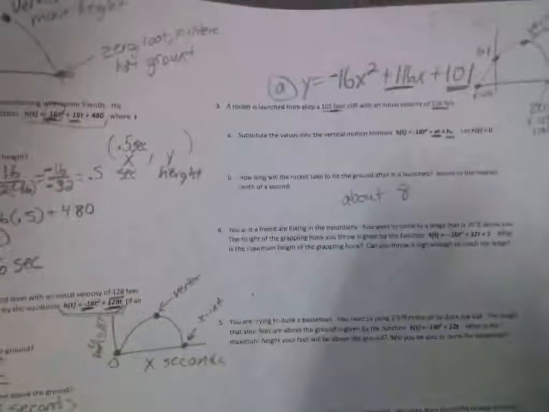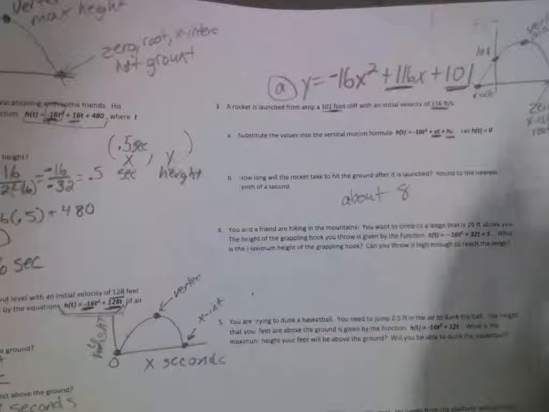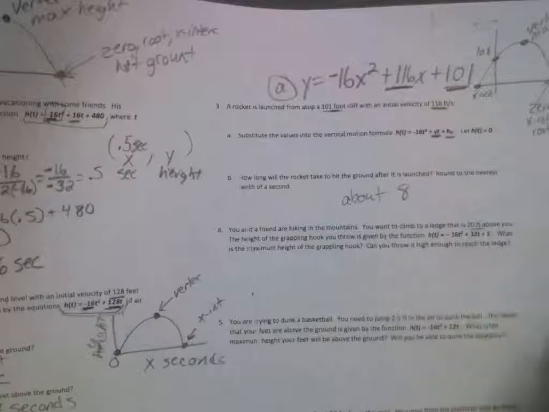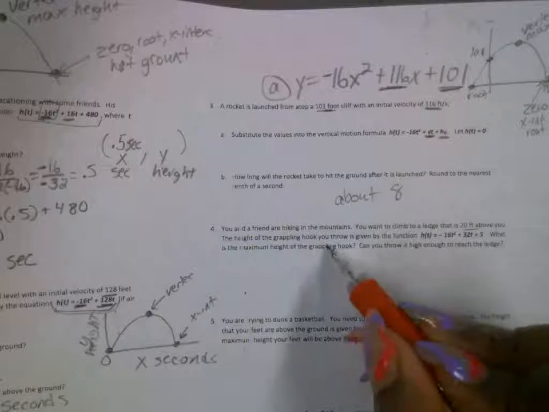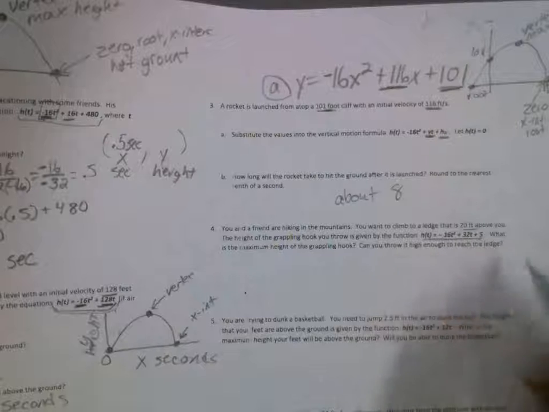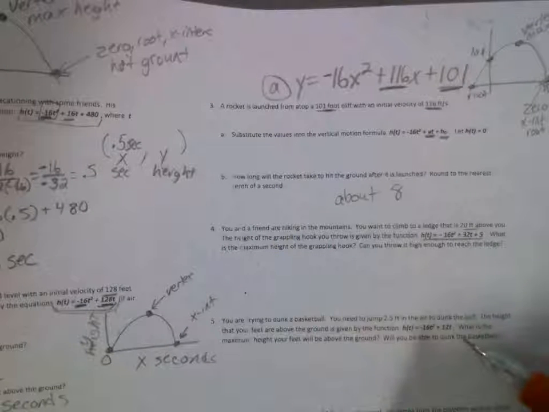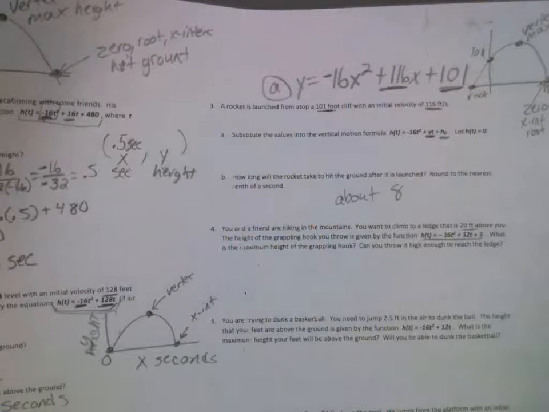All right, so let's look at number 4. Kaden, are you okay with that? Okay. You and a friend are hiking the mountains. You want to climb the ledge at 20 feet above you. The height of the grappling hook you throw is given by this function right here. What is the maximum height of the grappling hook? So how do you figure that out? What can you do to find that in the calculator?